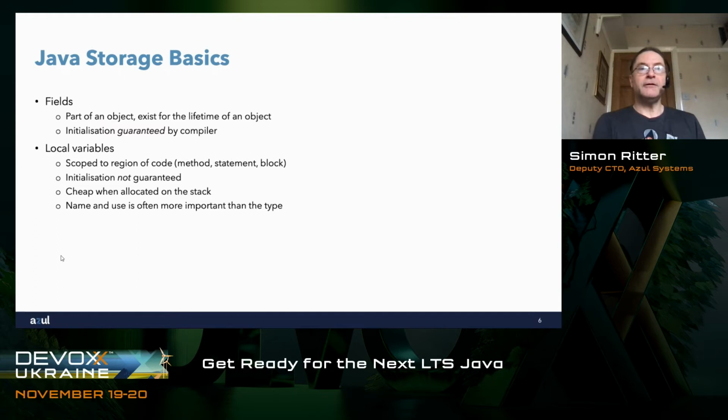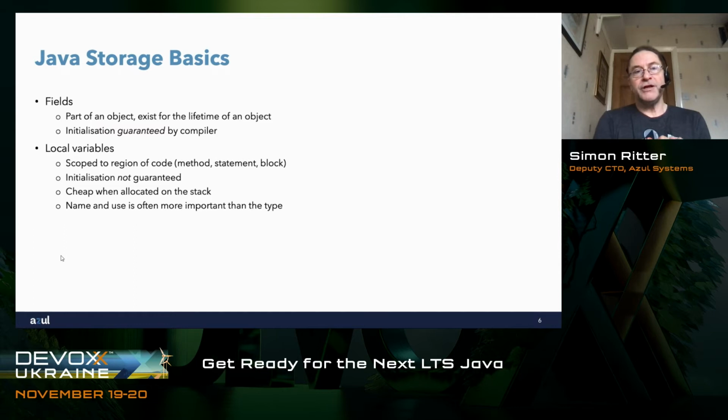Scoping is where the objects or the references are valid, and it could be across the whole method, it could be within a for loop, it could be within a while loop, or even a block of code. So there are different ways that you can scope variables within Java. The important thing about these is that the initialization is not guaranteed. If you don't set a value for a particular variable in your method, then you'll actually get a compiler error. The compiler will say, nope, you haven't assigned a value, so you need to do something with that.